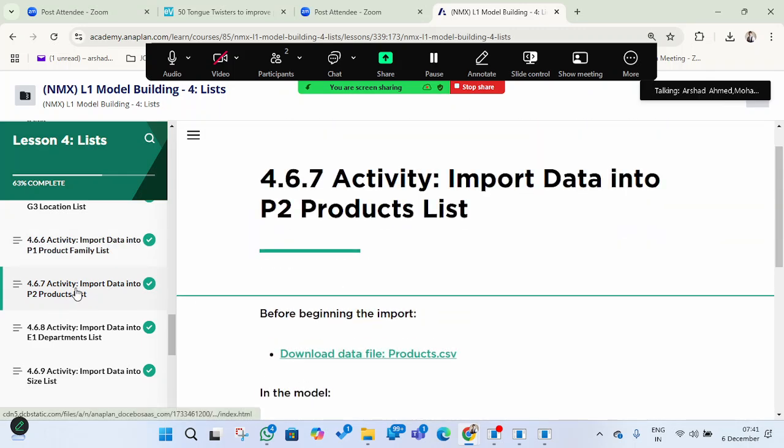What we are doing here, one after the other, is uploading the information of the end user into our model, so that we can perform the next activities, whatever reports or different requirements the end users have. According to that, we can generate those reports, UX pages, all that information, and provide it to the end users. So initially we are building the model, and in building the model we are uploading all the data of the end users.